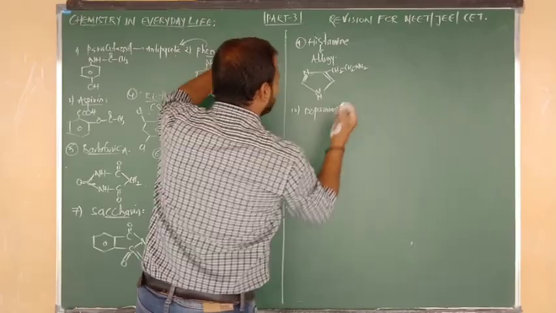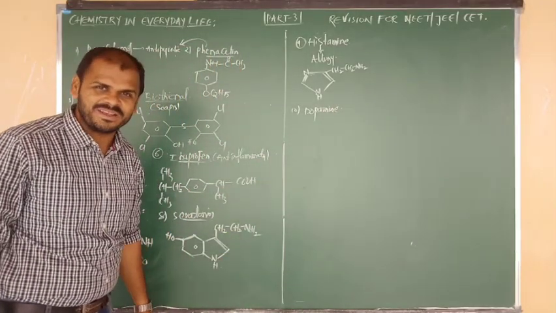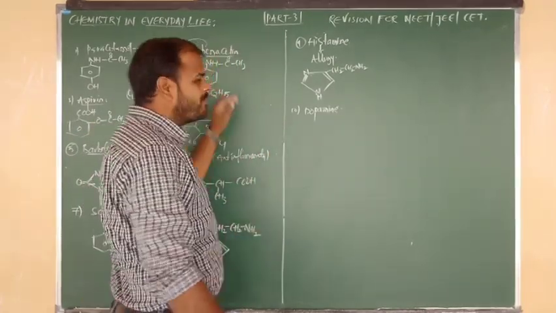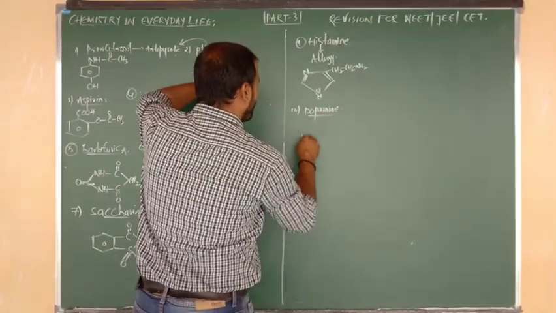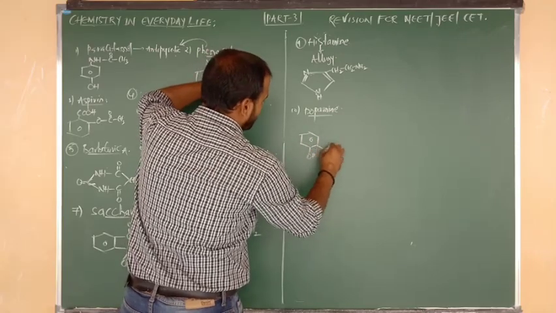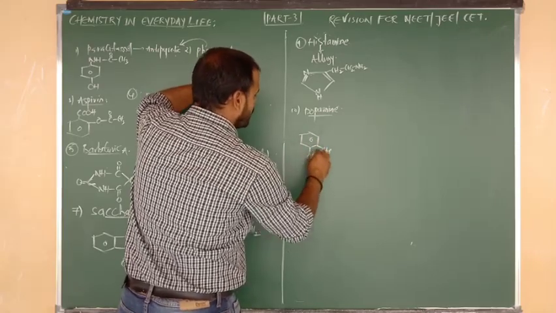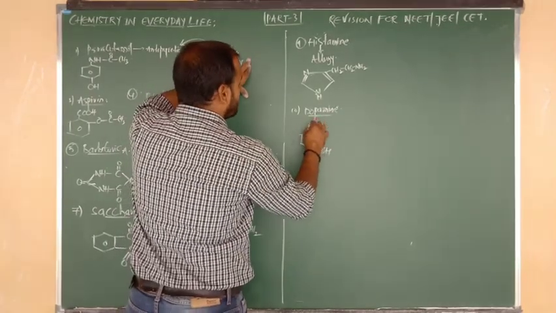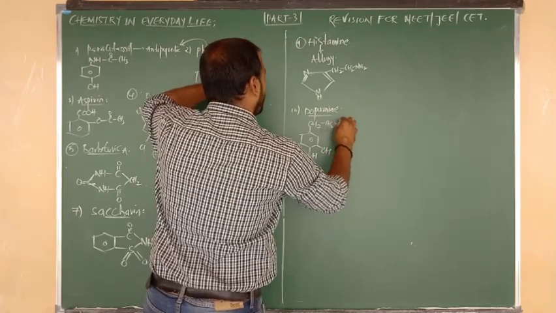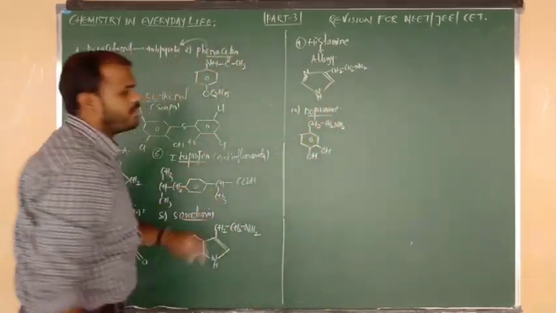Yesterday I told you, sir, what is meant by dopamine? Neurotransmitter. Due to a low level of dopamine, it causes what? Parkinson's disease. Yes sir, no, beta? So what is the formula of dopamine? Simply consider a benzene ring. Para place OH, again ortho place OH, 2 OH groups have to stay adjacent, and at the opposite place the same group will be there: CH2, CH2, NH2. This is the formula of dopamine.